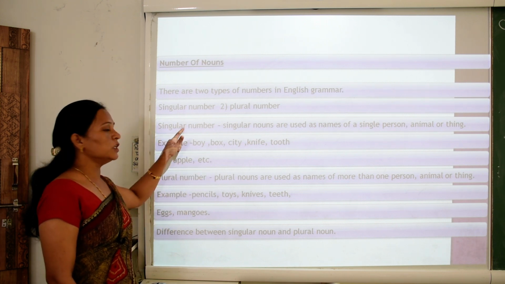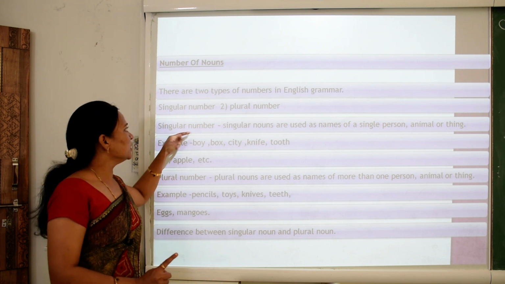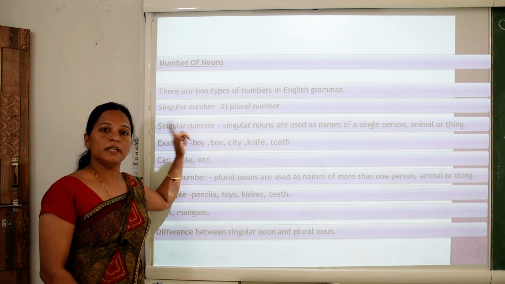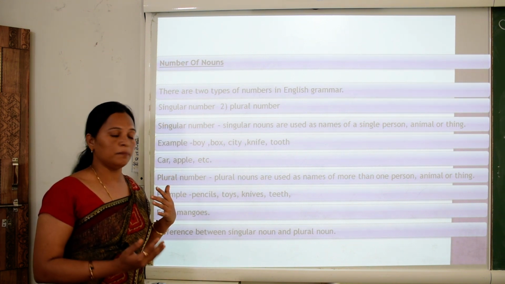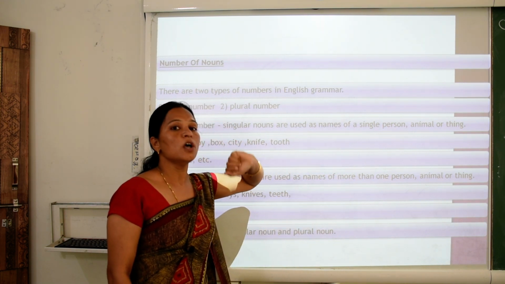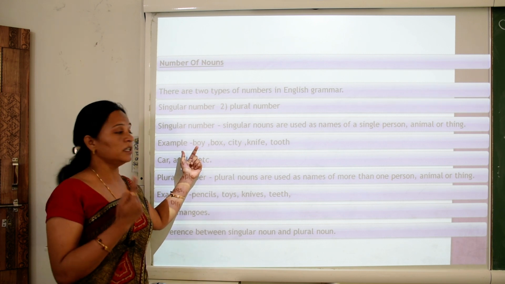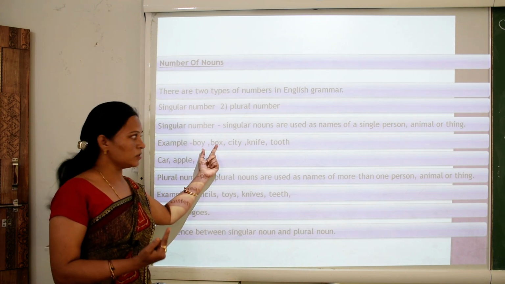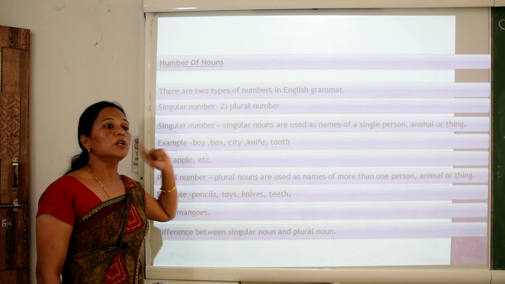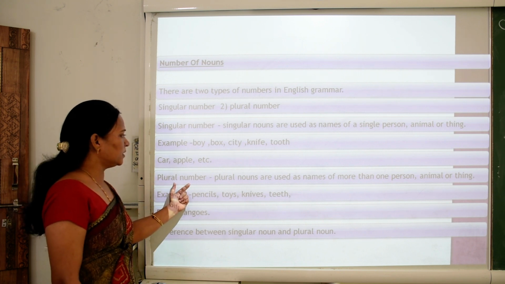So what is the meaning of singular? Singular means single. It means one. Noun means name. Singular name, single name. It means one name. One name of a single person, single name of an animal, single name of a thing. That is a noun. For example, one boy, one box, city, knife, tooth, etc. It means one single name. It is a singular noun.